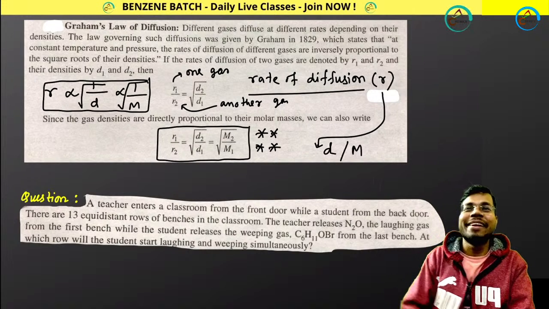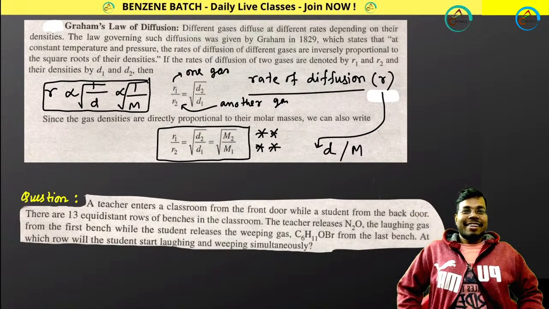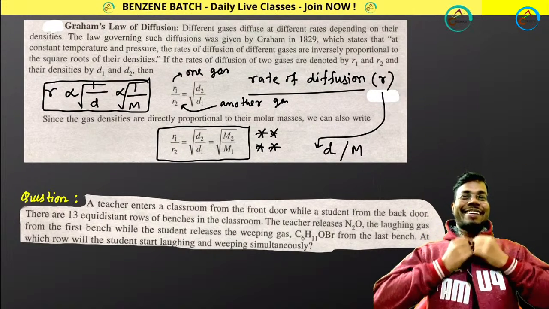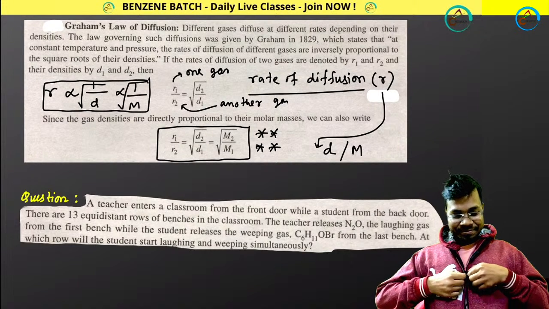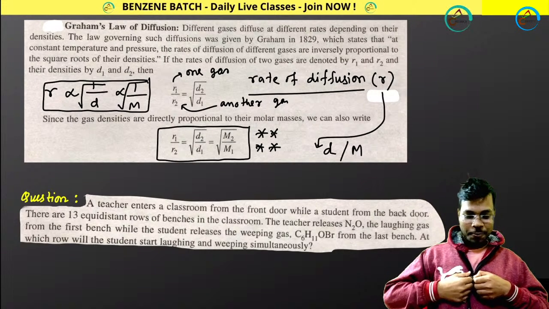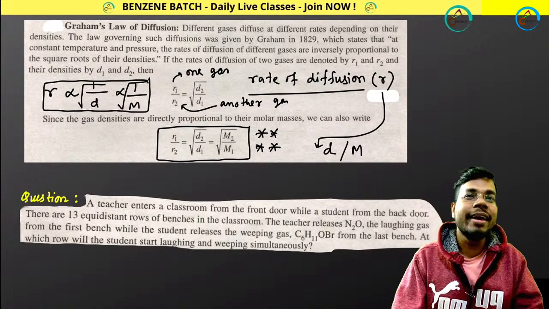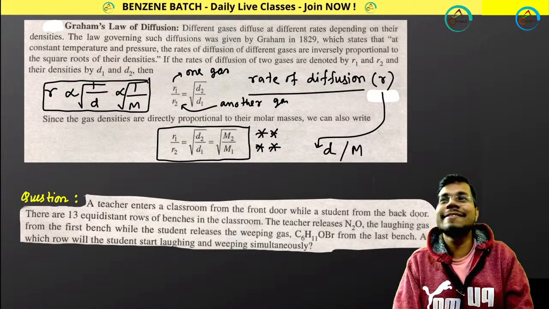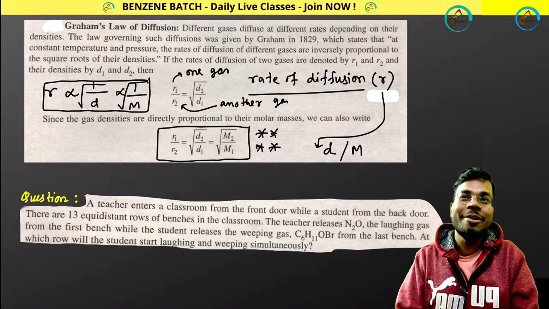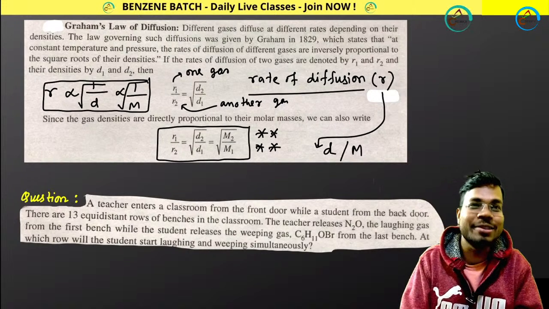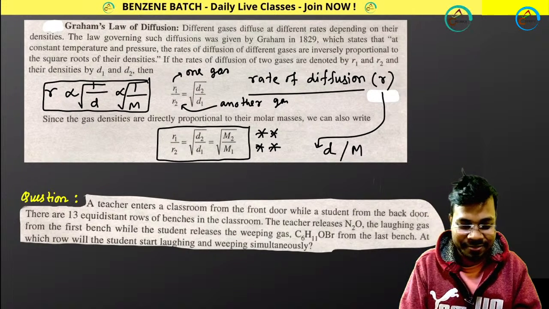How are you getting 7? How are you getting 7? 2 by 9. Okay. Anybody else? I am waiting for you. This is a very interesting question. That's why I took this question.